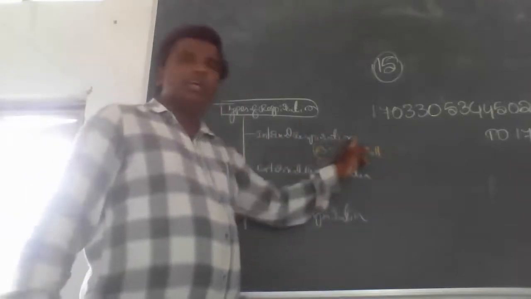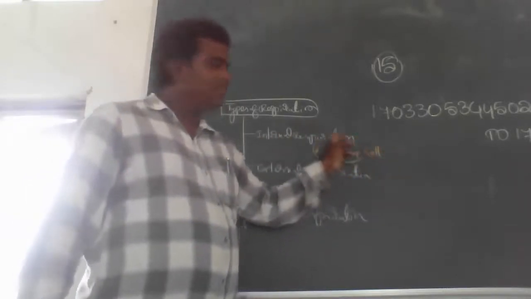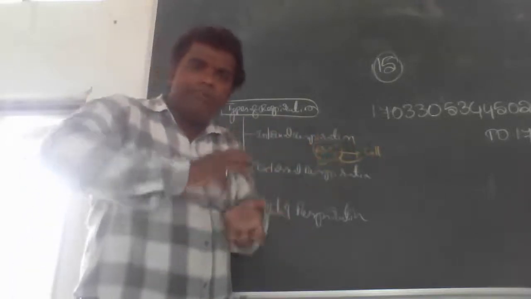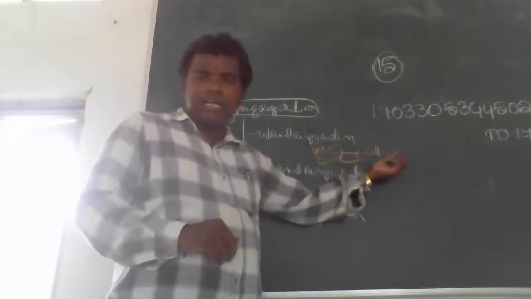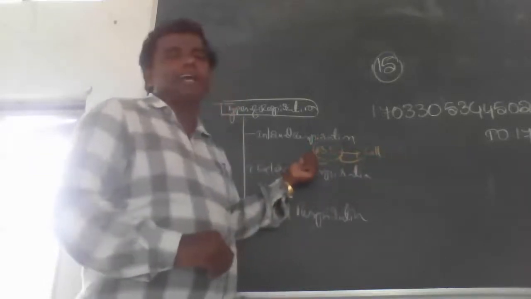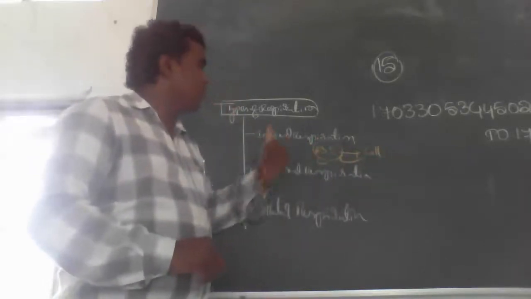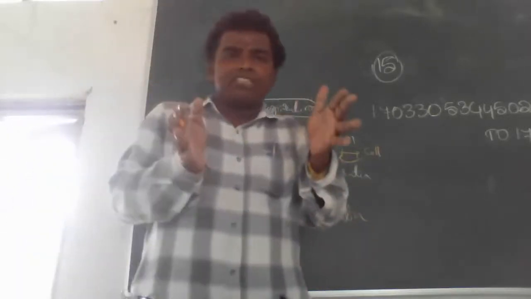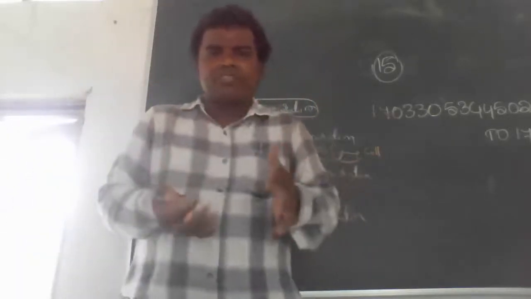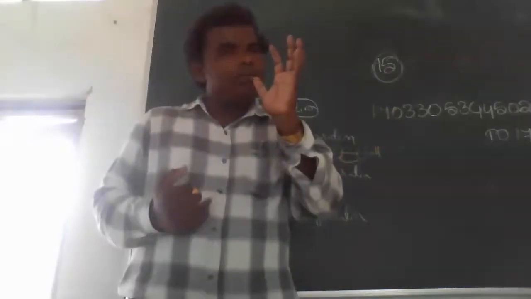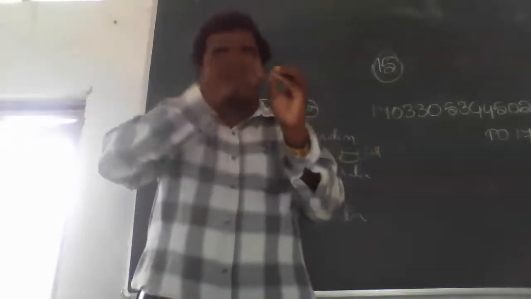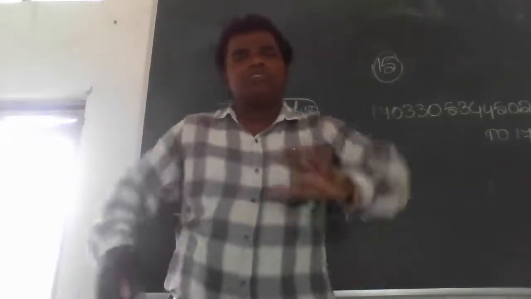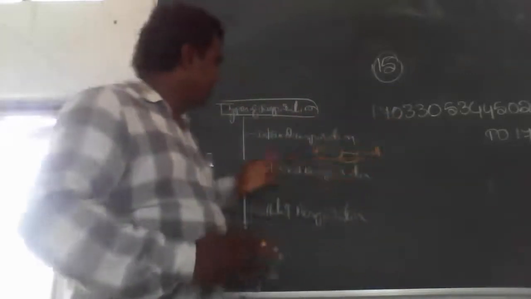It is the respiration between the bloodstream of the respiratory organs and the cells, right? Once more: the exchange of gases from lungs and bloodstream to cells, and cells to lungs and bloodstream. This is called internal respiration.